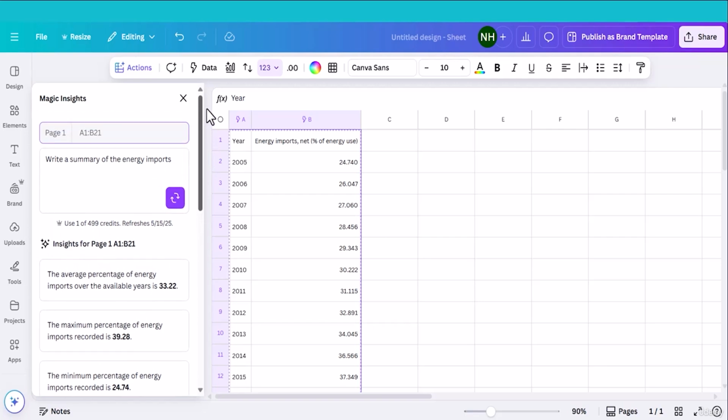So this way you can import external data into Canva Sheets. It can be from Google Analytics, it can be from World Bank data, and you can work with this data and you can get magic insights from Canva Sheets.